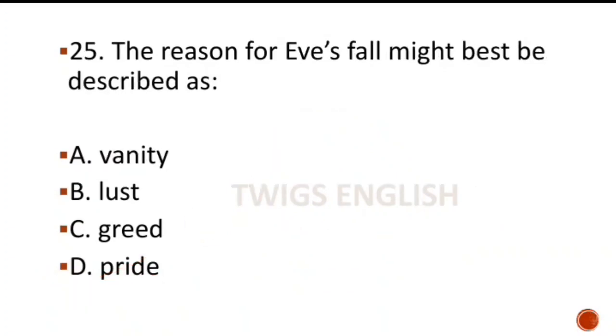MCQ number 25, or the last question for today. The reason for Eve's fall might be best described as, options are vanity, lust, greed, pride. Here the right answer is option A, vanity.